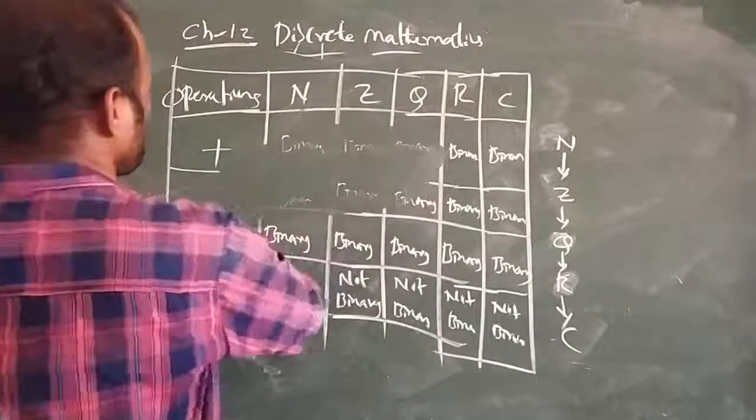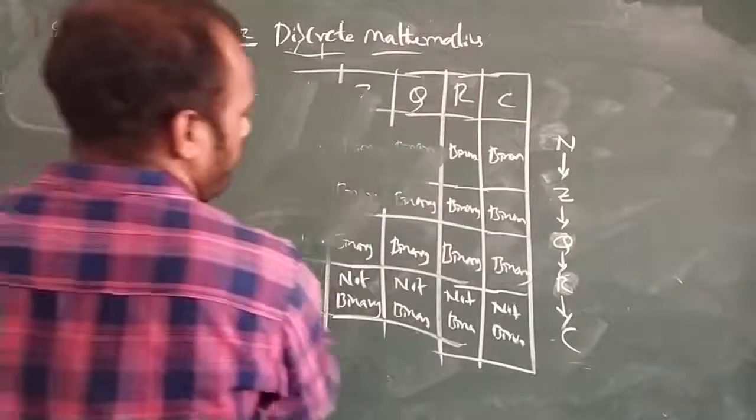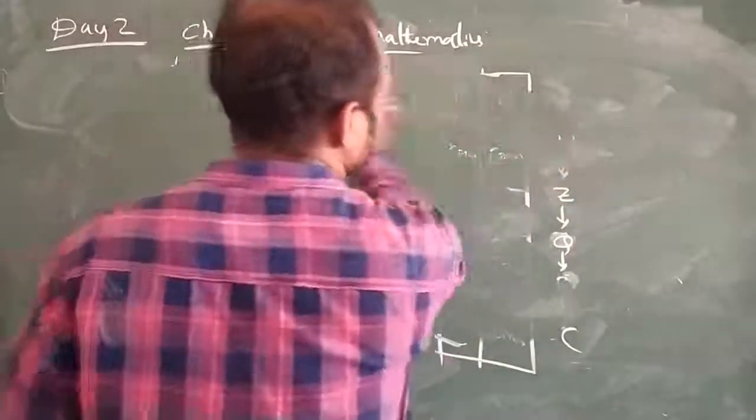Now let us try to understand the next topic. Let us go with one question.